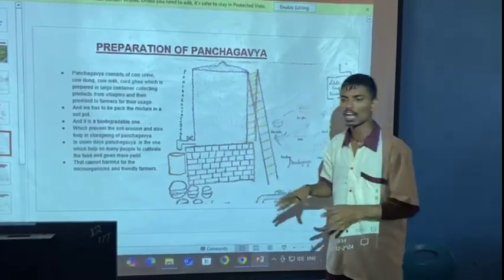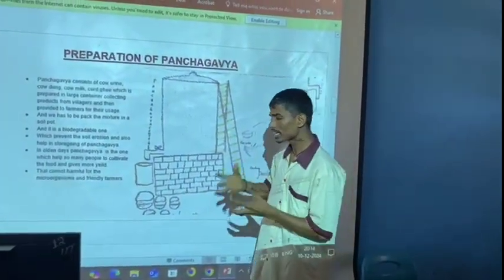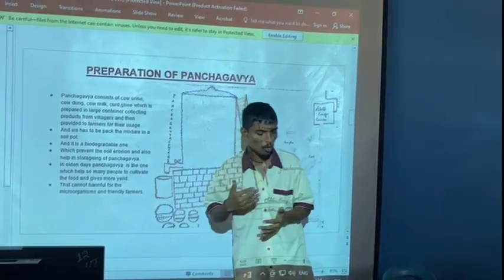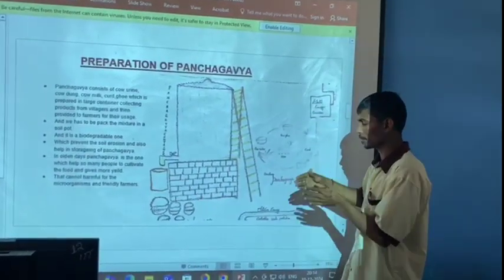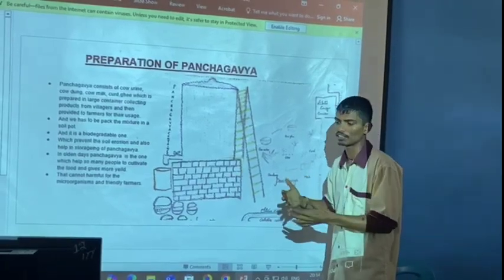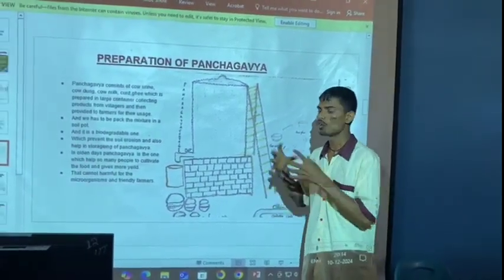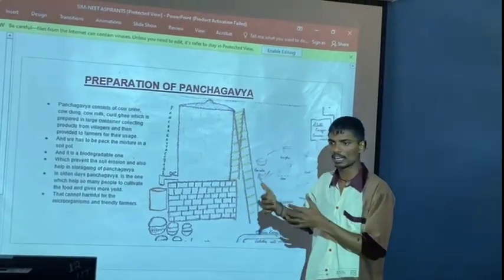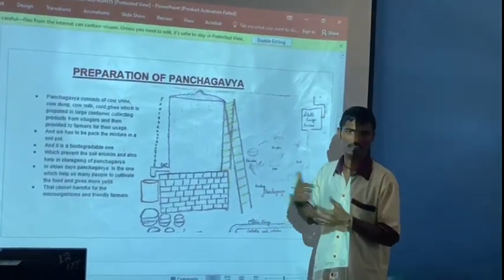We know that India is the most populated country. Day by day the population is increasing, so we need more food. Our farmers say that these days they are using chemical fertilizers. By chemical fertilizers the yield will be more, but whatever we consume, we have to pay double to the hospitals for damaging our health.